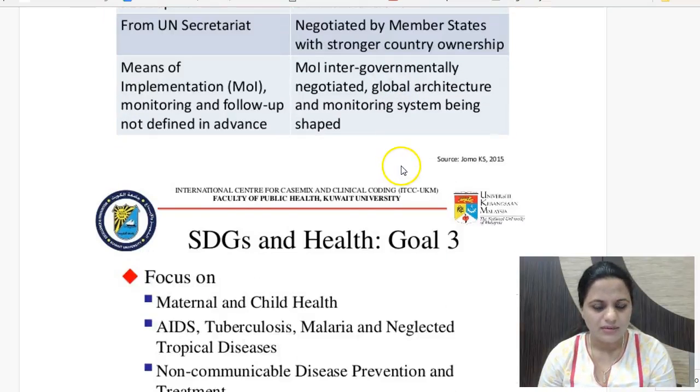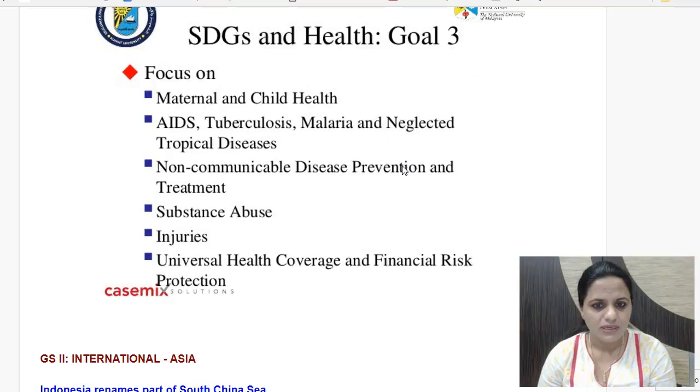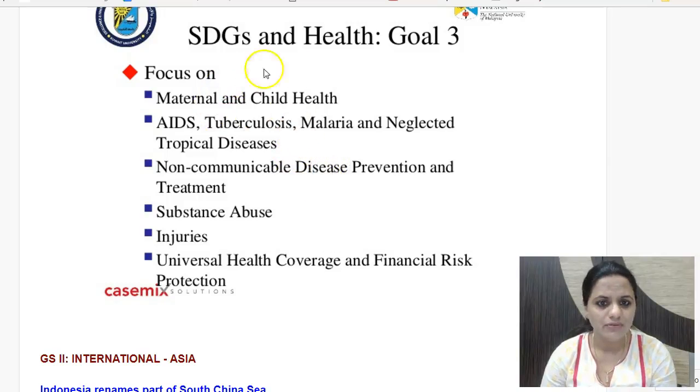So that is here. You can see the voluntary review also which is taking place, where India is also participating for putting forth its sustainable development goals before the United Nations. So that is an exercise going on too. So here you can see this is the sustainable development goals and health.